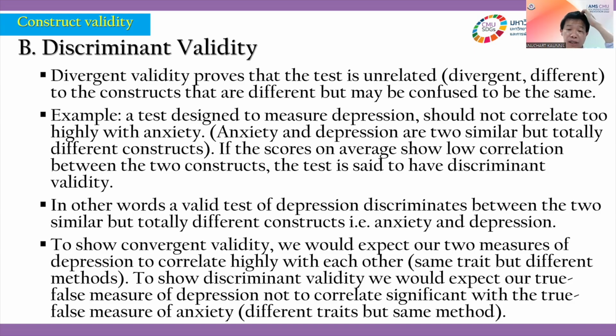To show convergent validity, we would expect two measures of depression to correlate with each other. Likewise, if two measures of anxiety go together, say assessment tool A and assessment tool B used together, they might be convergent for measuring anxiety, but for measuring depression they are divergent or discriminant.